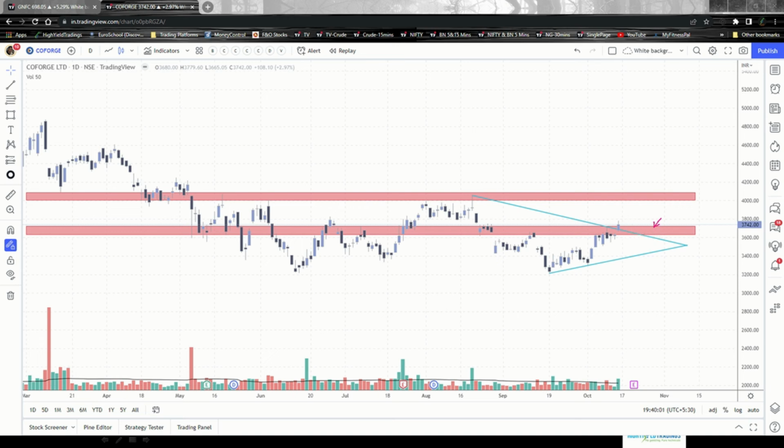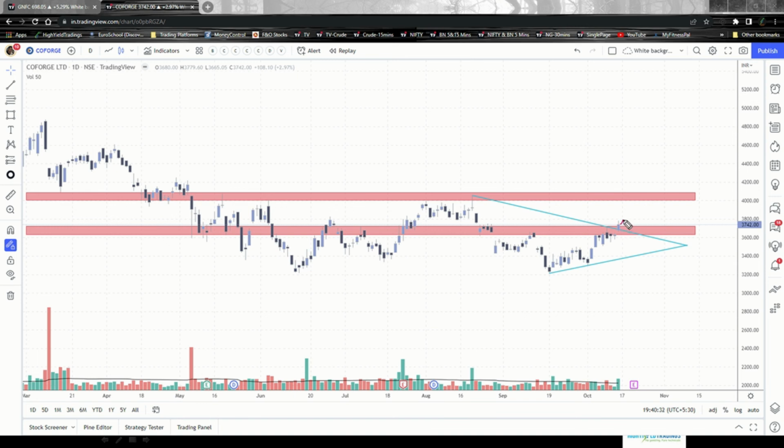This gives us a very good opportunity not to wait for the script to move up, then come down, retest the support level, and then when it moves up, we take the entry. That is not something which we need to do in such scenarios. In such scenarios wherein a resistance zone is breached and the prices are very close to the support zone, we can directly initiate a buy trade right from the next trading session onwards.